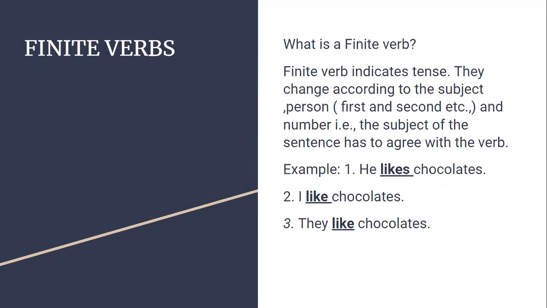So what is the subject here? As I told you, once again, I try to underline: either it is the person or the number. All this comes under the subject of the sentence. This subject has to agree with the verb. What is the verb here? Likes, like. I underlined it and made it bold, friends. First, when I talk about third person, I'm saying, he likes chocolates. And second one, I like chocolates.